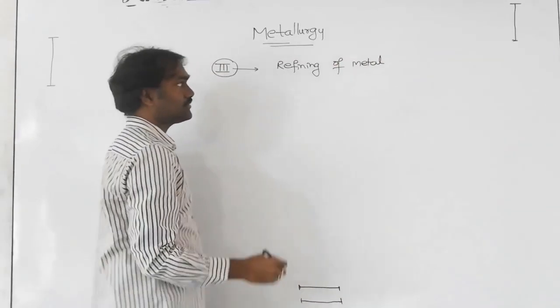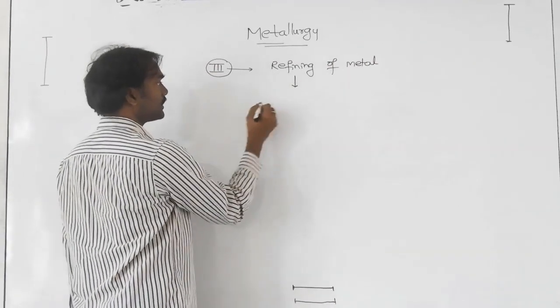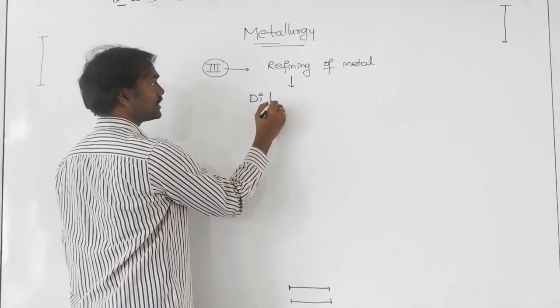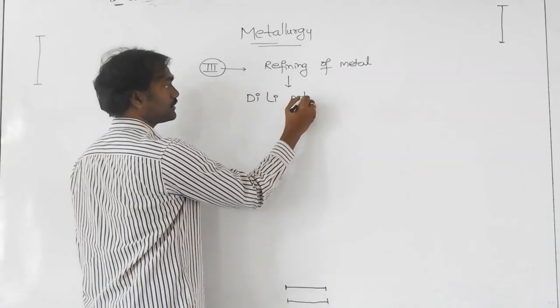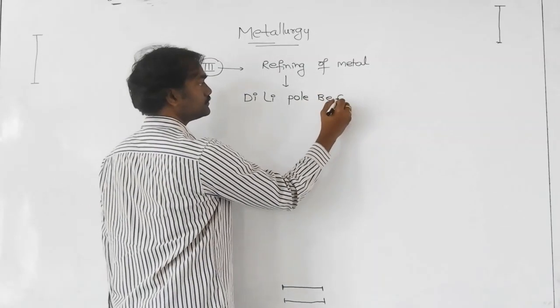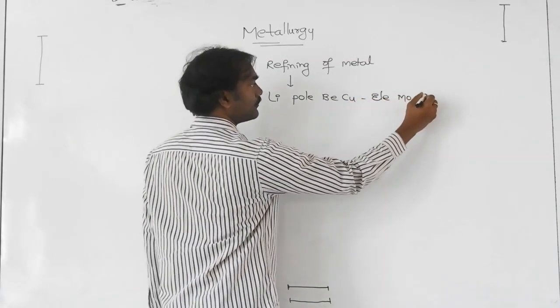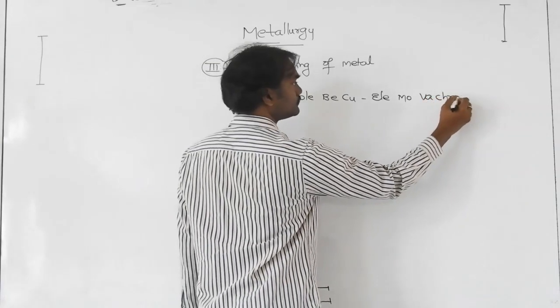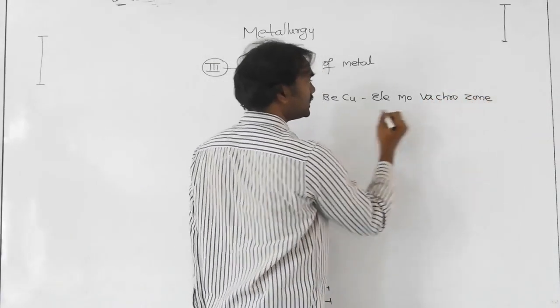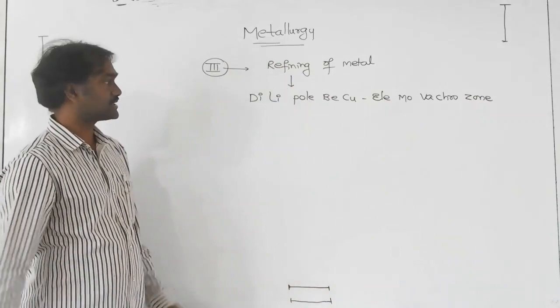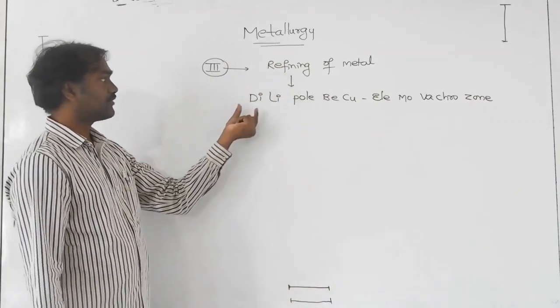So in refining of metal, what are the processes there? Distillation, liquation, polling, Bessemerization, electrolysis, zone refining. So these 10 points we are going to discuss about the refining of metal.